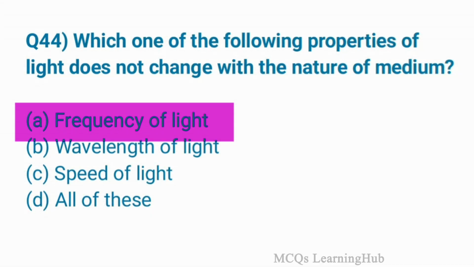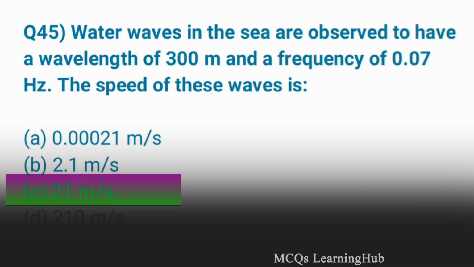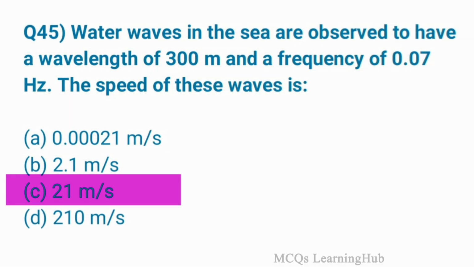Question 44. Which one of the following properties of light does not change with the nature of the medium? Option A, frequency of light. Water waves in the sea are observed to have a wavelength of 300 meters and a frequency of 0.07 Hz. The speed of these waves is option C, 21 meters per second.